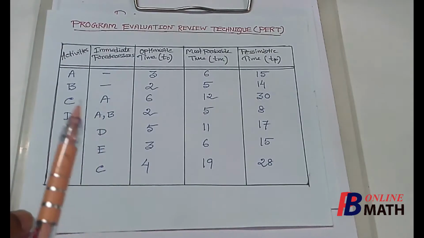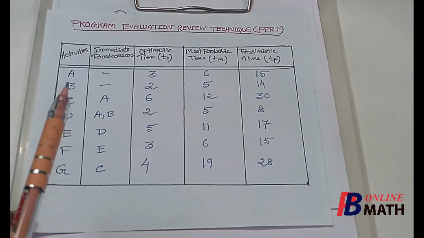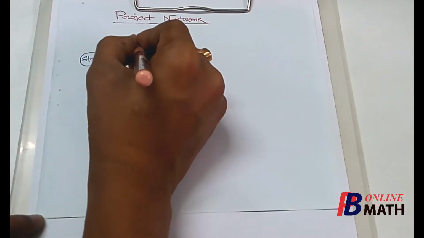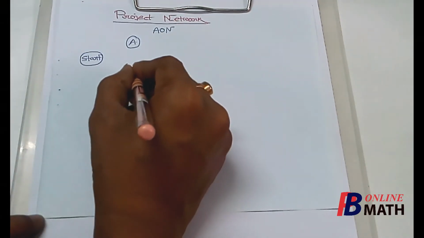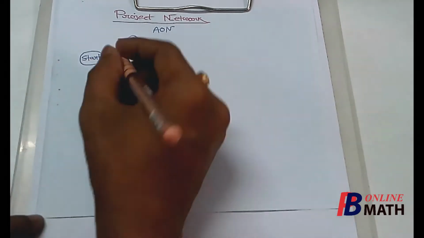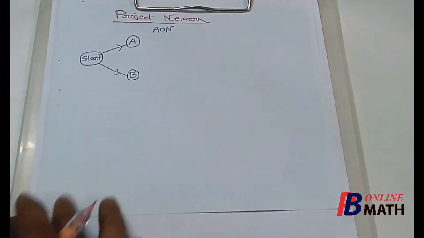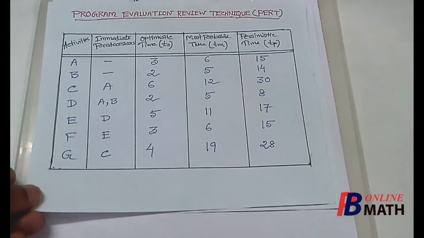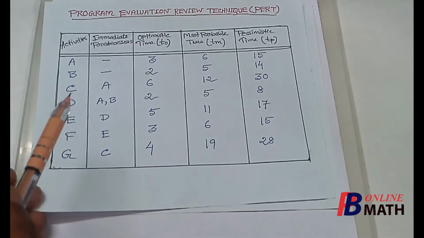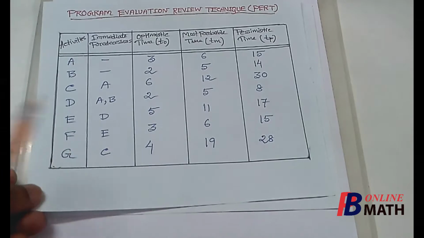We find that the activities A and B have no immediate predecessors. So we can start the activities A and B simultaneously. So the first activity is A and the second activity is B. The next two activities are C and D, where the immediate predecessor of the activity C is A and the immediate predecessors of the activity D are A and B.